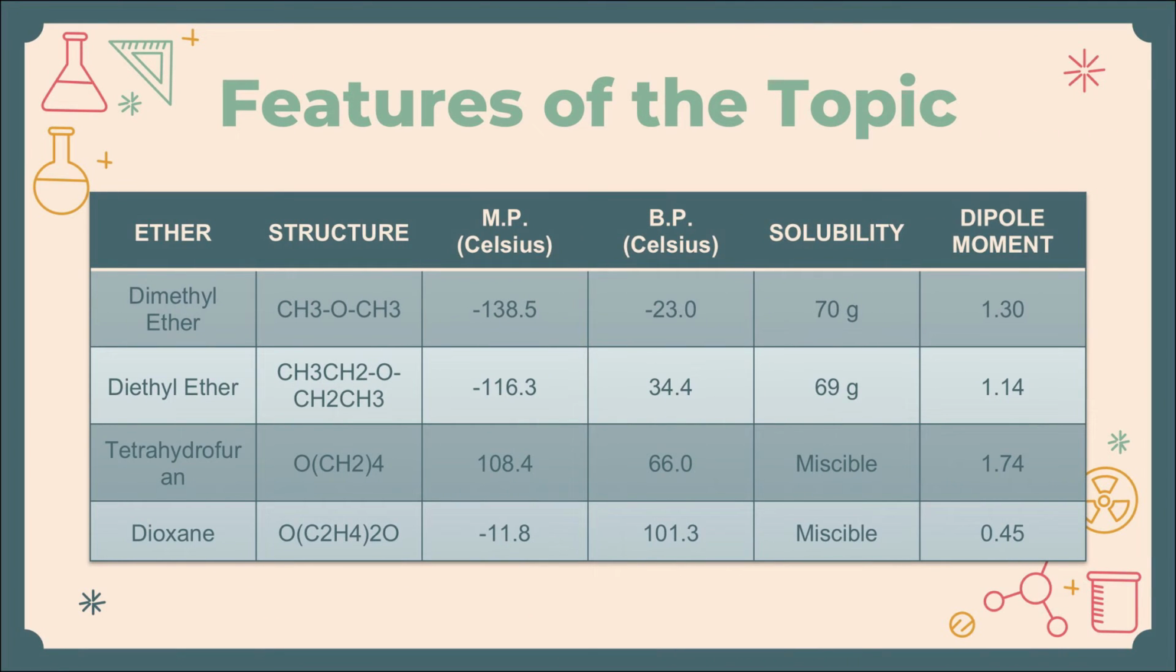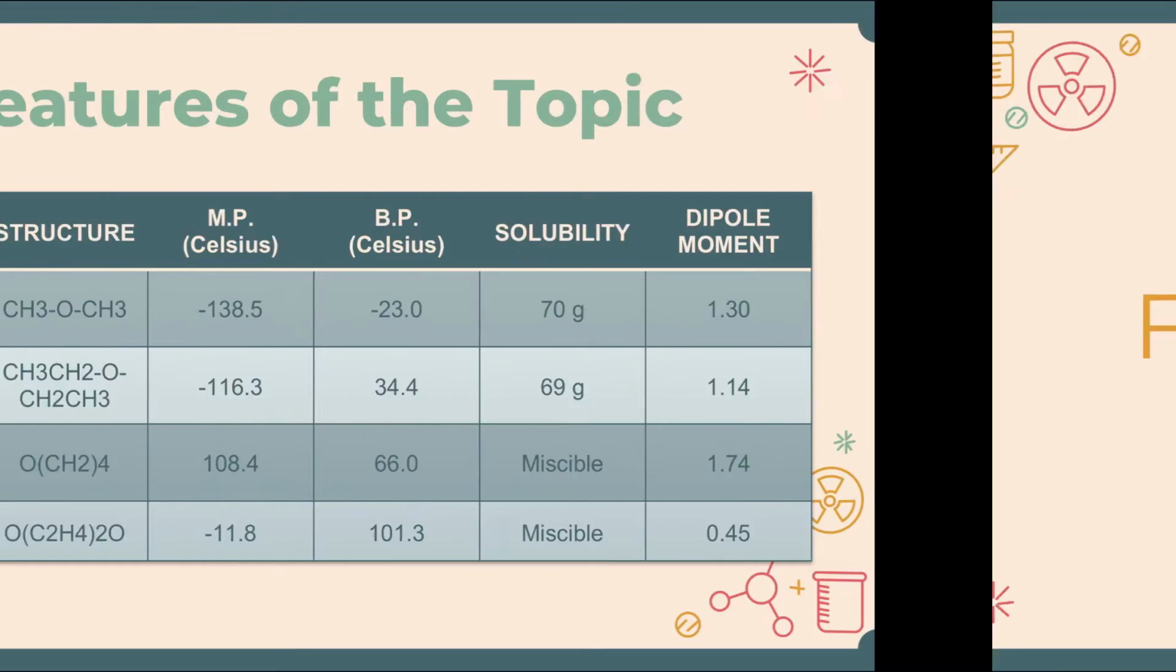Features of the topic. We have here the ether, structure, MP in Celsius, BP in Celsius, the solubility, and the dipole moment. First is the dimethyl ether. This is the structure. The MP in Celsius is negative 138.5. BP in Celsius is negative 23.0. The solubility is 70 grams. Dipole moment is 1.30. We have also here diethyl ether, tetrahydrofuran, the dioxane, and so on and so forth.